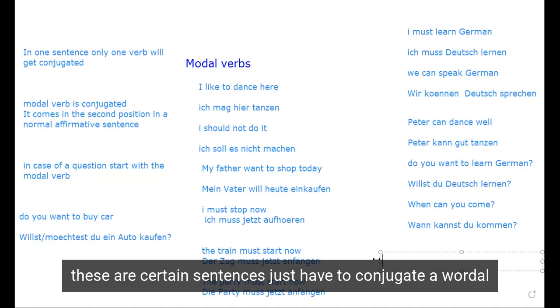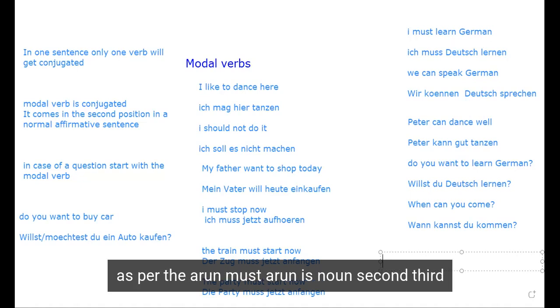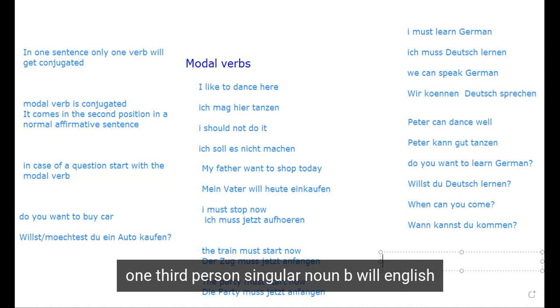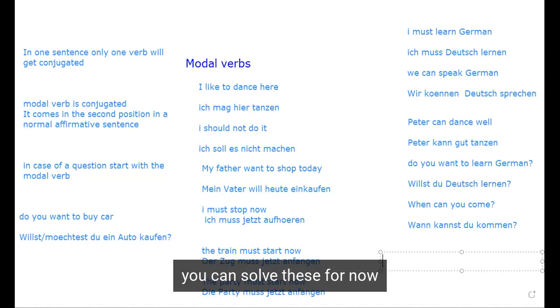These are certain sentences which I made. You just have to conjugate the modal verb as per the noun or pronoun. Arun must. Arun is a noun, third person singular. Peter is also a third person singular noun. Peter will English learn. You can solve these exercises later. For now, understand the concept of modal verbs.